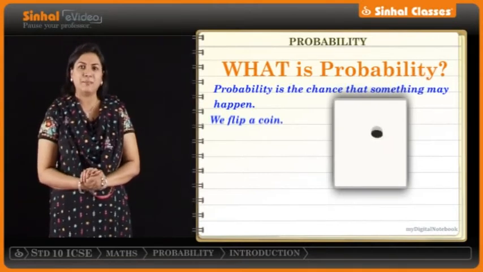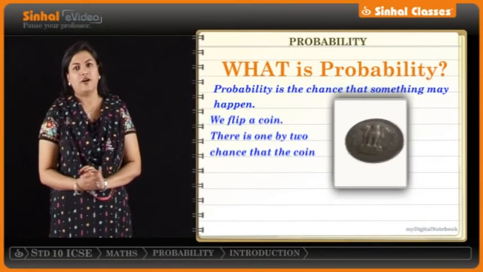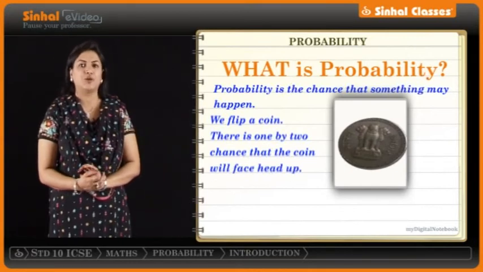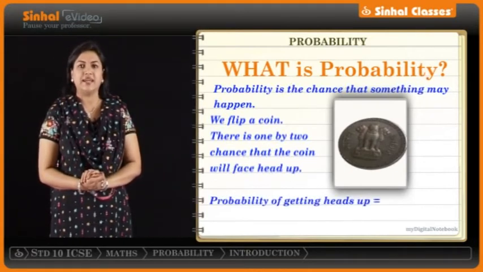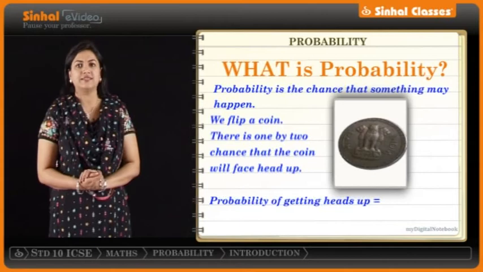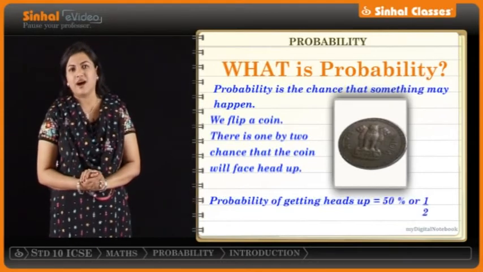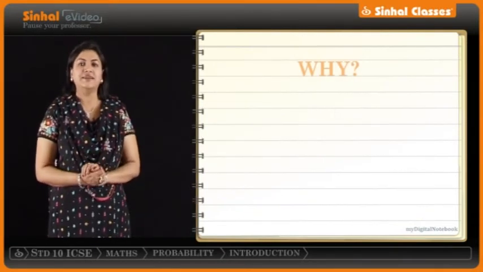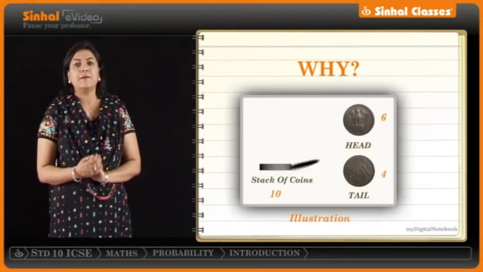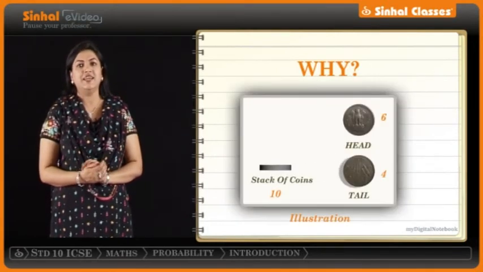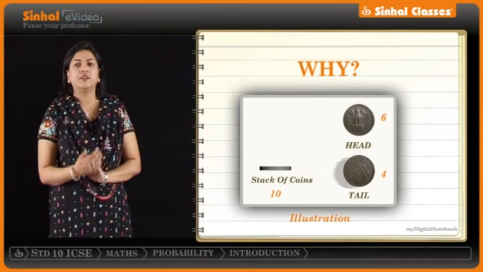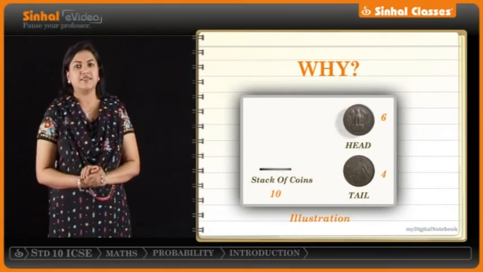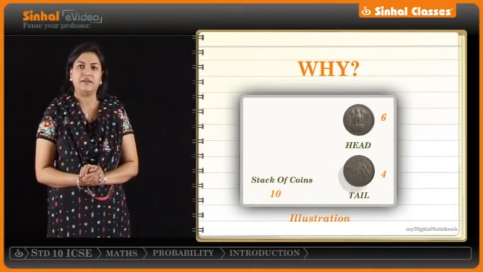There is a 1/2 chance of the coin facing head up. So, the probability of getting a head up on the coin is 50% or half. Now, why learn about probability? By learning about probability, we will be able to find the probability or the chance that an event can happen.